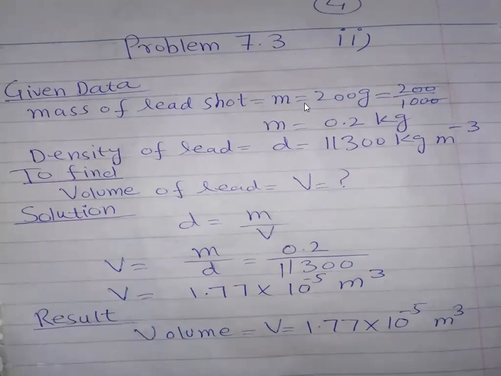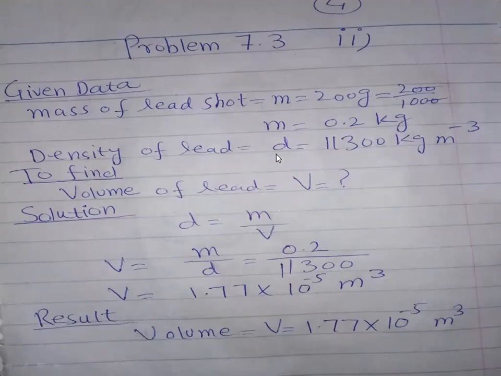Mass of lead shot is given to me as small m; mass of anything is going to be small m. So in this case, mass of lead shot is m, which is 200 gram. This is not the SI unit, so I converted this into kilogram, because the SI unit of mass is kilogram. I converted it by dividing by 1000. 200 divided by 1000 is 0.2 kilogram. I converted mass into kilogram as we usually do.